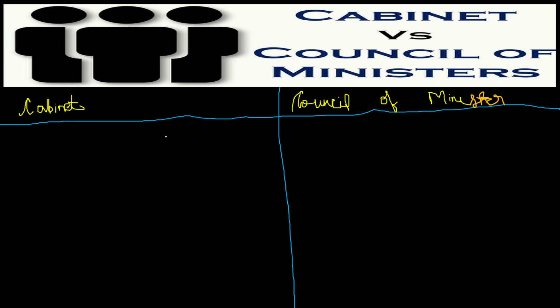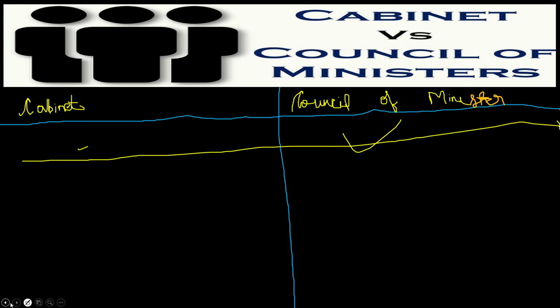The cabinet. Cabinet ministers are the most trusted colleagues of the Prime Minister. The Prime Minister always constitutes them. The decisions of the cabinet are binding on all the ministers. Then the Council of Ministers: the Prime Minister may or may not consult the ministers below the rank of cabinet ministers. Okay, this was one difference.